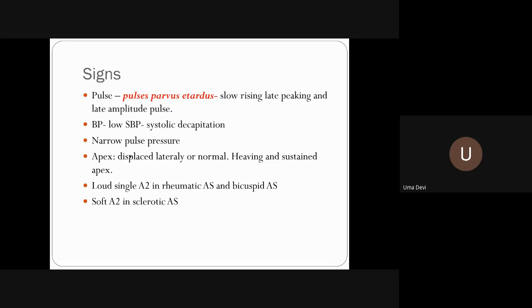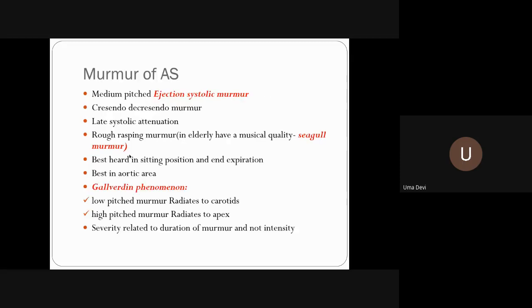Then where will the radiation be? To the carotids, ma'am. Yeah, the carotids, and you can feel the carotid bruit also. So this will be your typical auscultatory finding. When you talk about the murmur of AS, it is a medium-pitched or loud ejection systolic murmur.